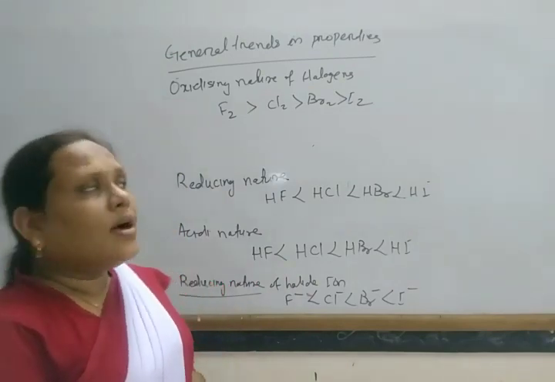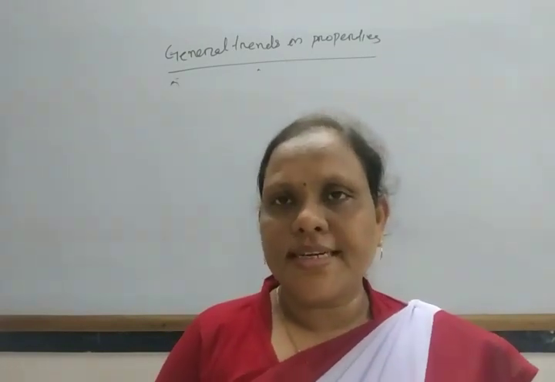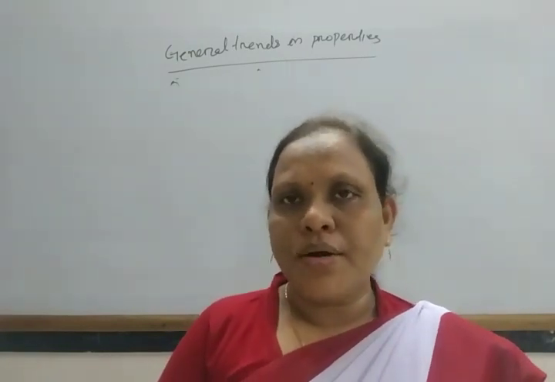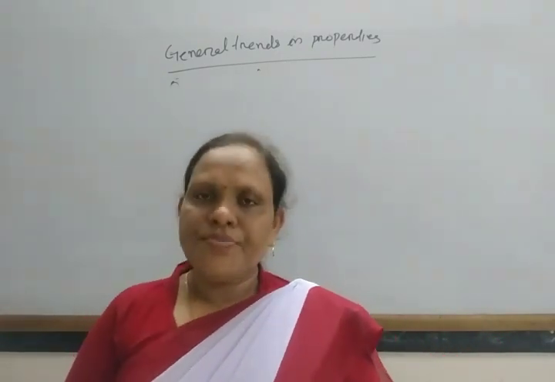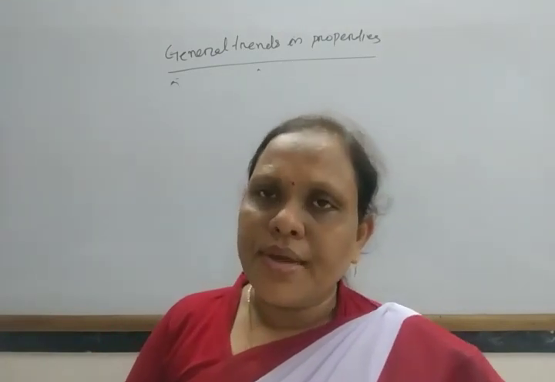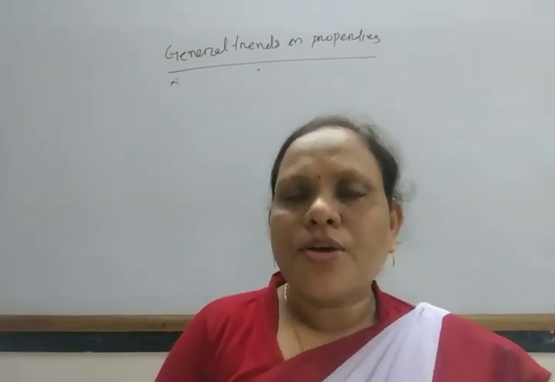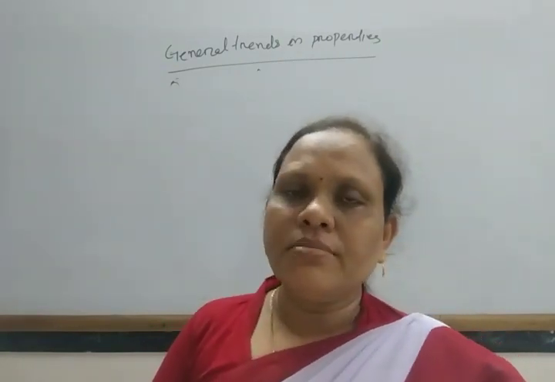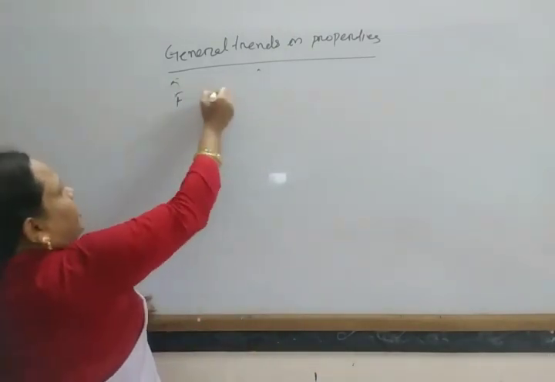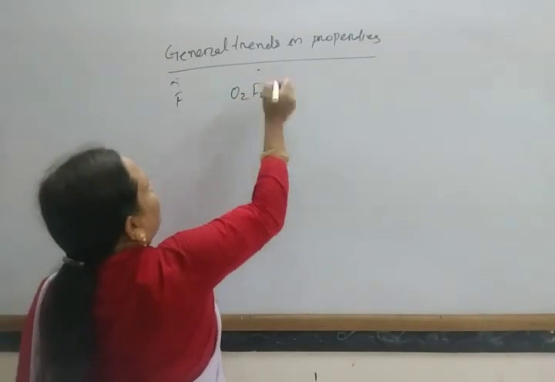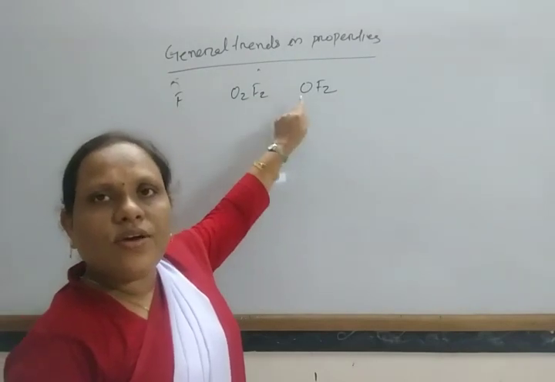Now next, all these elements react with oxygen to form different compounds. Fluorine is the most electronegative element, so instead of forming oxides, fluorine forms fluorides. Fluorine combines with oxygen to form two fluorides, O2F2 and OF2, oxygen monofluoride and oxygen difluoride.